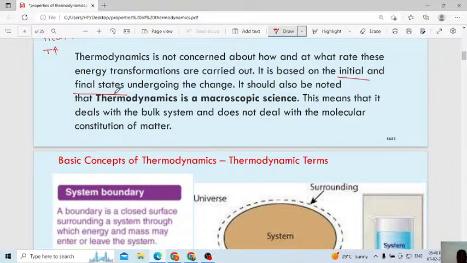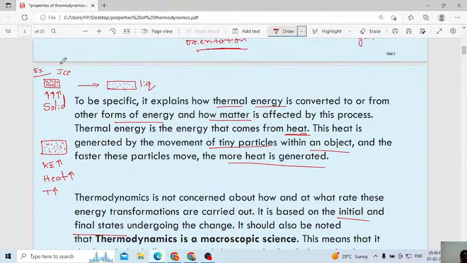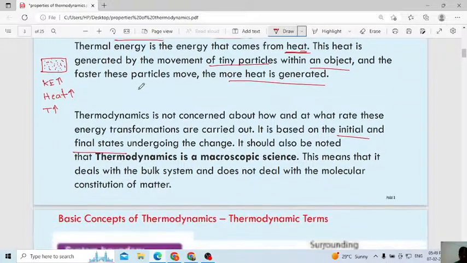We are not bothered about the quantity, whether the quantity is less or more, but which changes will happen. Those changes are very important, how it changes from initial state to final state. What I explained, ice is converted into a liquid. In this example you can observe, before the state is solid, after the conversion it becomes a liquid state. The state is important.